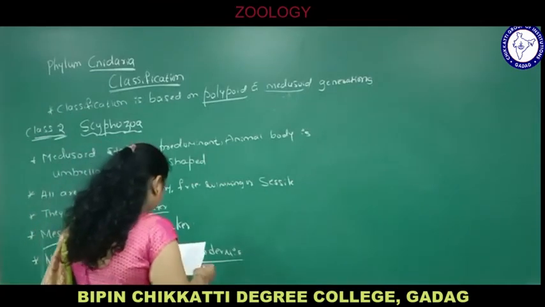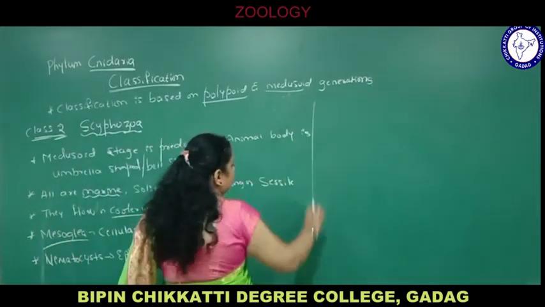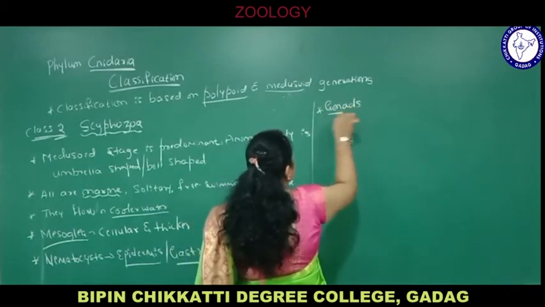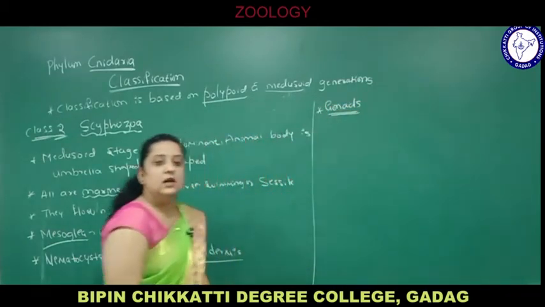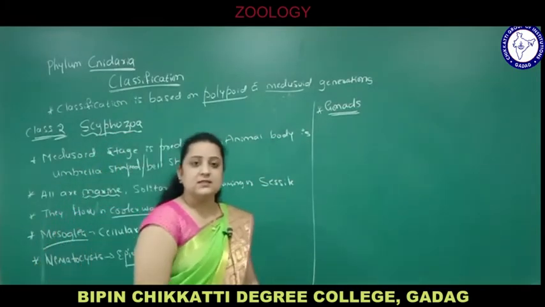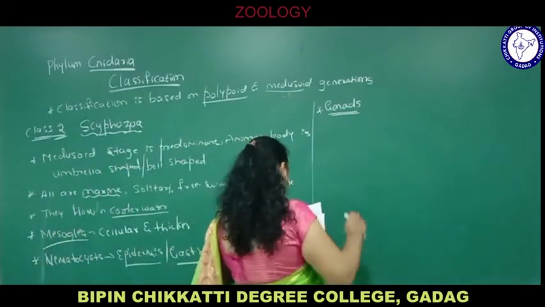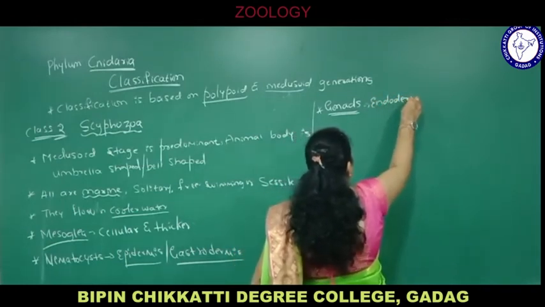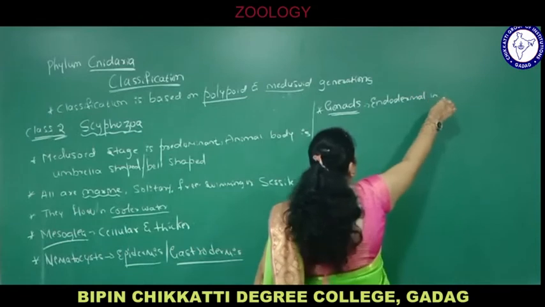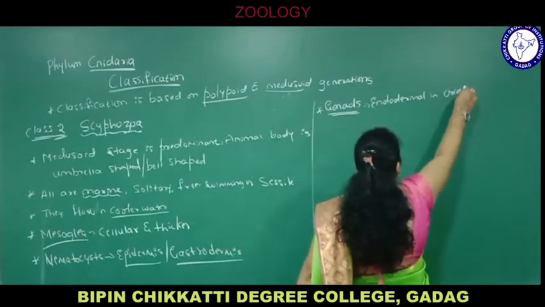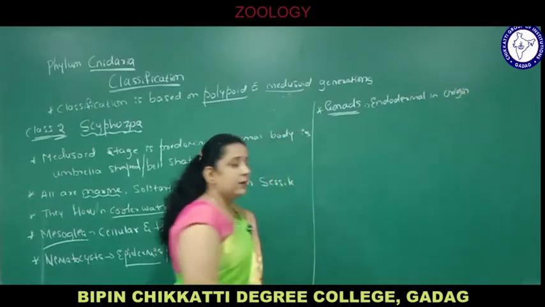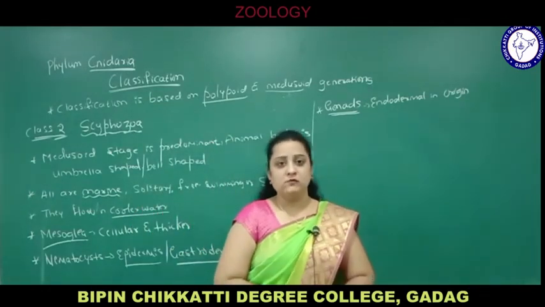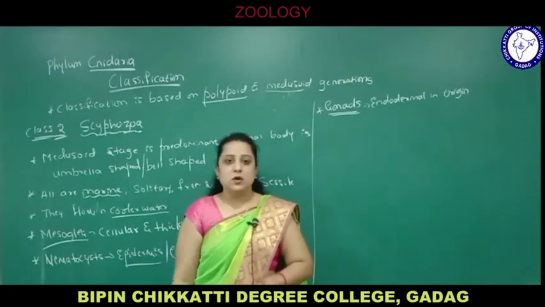Gonads are endodermal in origin. You know gonads, what are gonads? Gonads are the reproductive organs called testis and ovary. So they are endodermal in origin. During the development of the embryo there is formation of 3 germ layers, ecto, endo and mesoderm, which give rise to various major organs in our body.